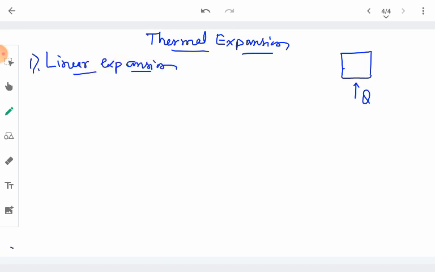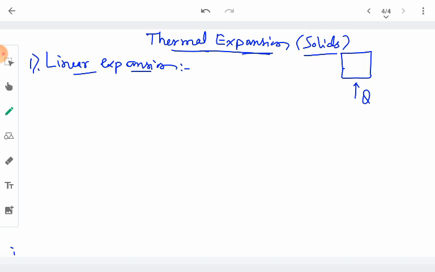So what is linear expansion? It is the phenomenon of expansion in the length, or we can say the increase in the length, whenever a solid, or we can say a substance, is heated. Here we are going to discuss thermal expansion in the case of solids. So whenever a solid is heated, its length increases, and this phenomenon is called linear expansion.